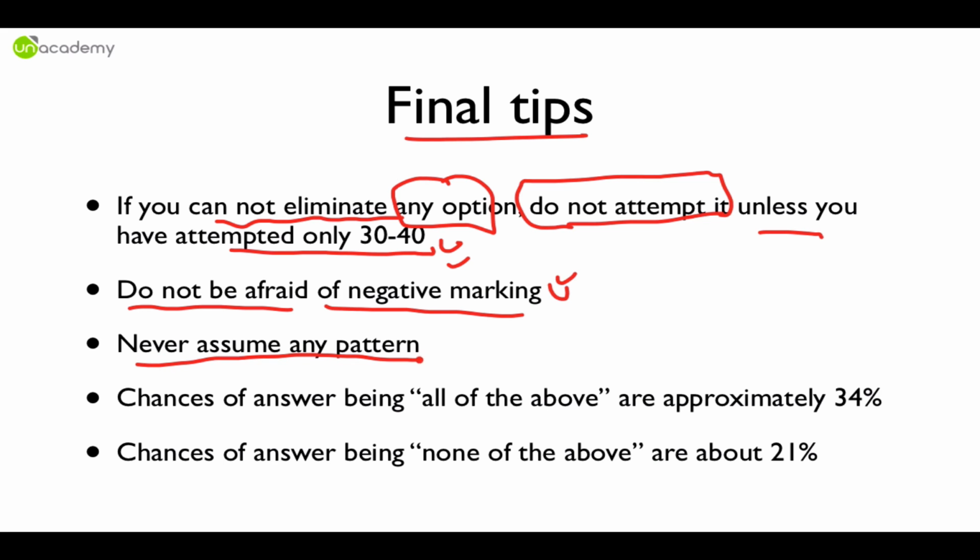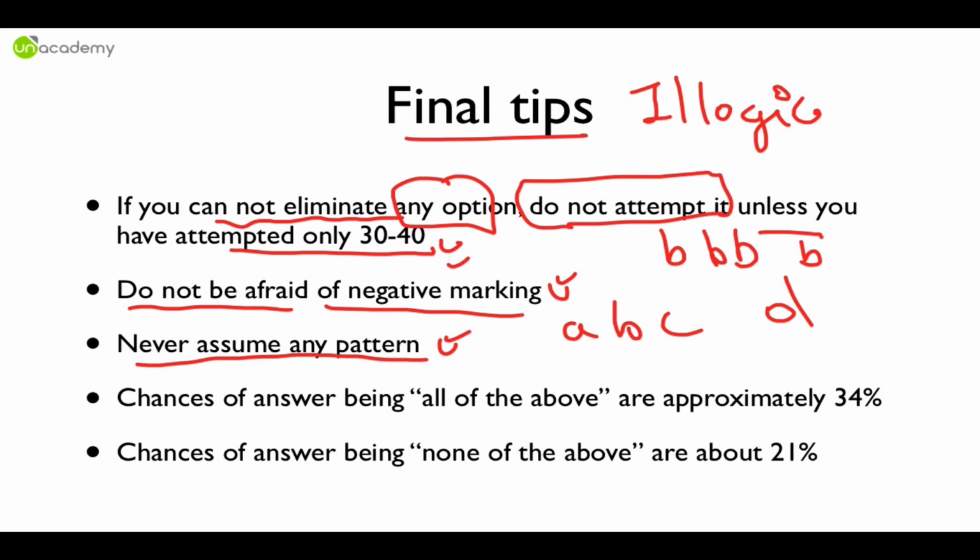Never assume any pattern in the questions. People see ABC is the correct answer, so next has to be D. Or BBB is the correct answer, so next can be B or cannot be B. There are all kinds of illogical rules, like us Indians are superstitious. There are all kinds of illogical rules and BS which Indians are used to. Please do not apply your logic in the UPSC exam hall. They do not follow it.